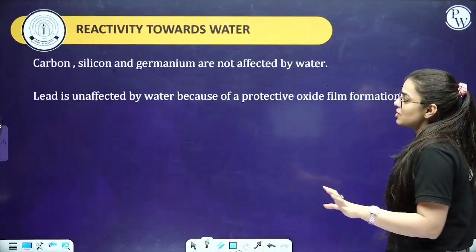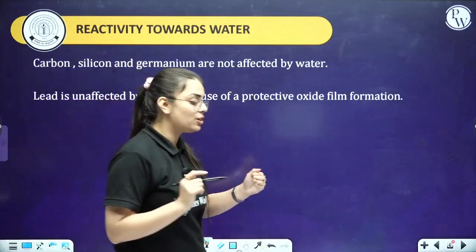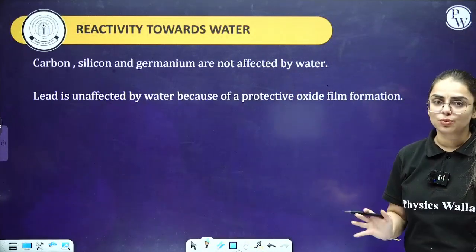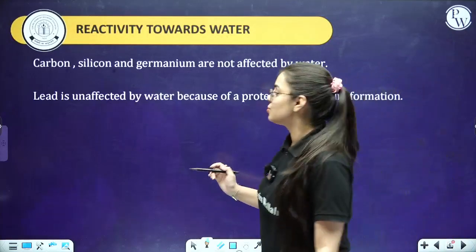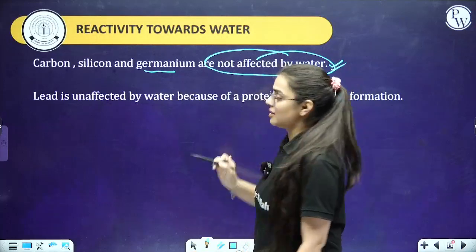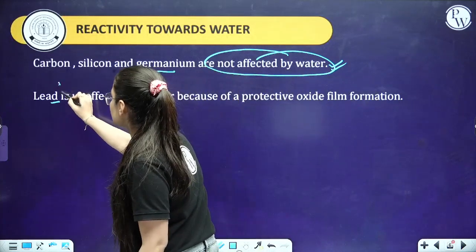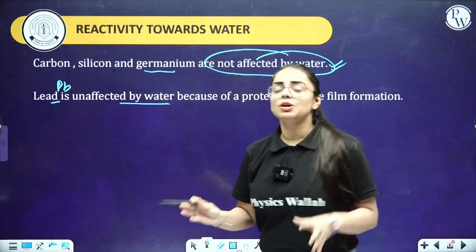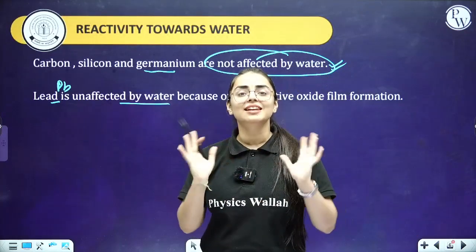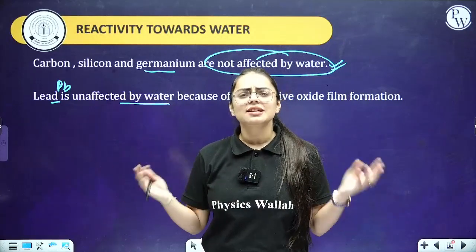It's very interesting students, let me tell you. In reactivity towards water, you should know that only and only tin is going to react with water and create its hydroxide. Rest everything is not going to do so. Why? See, carbon, silicon and germanium are not affected by water. Do remember that they are not affected by water. Coming to the next part, if I talk about lead, that is Pb, it is unaffected by water. Why? Because when Pb in general reacts with water, it is going to create an oxide layer. A film of oxide layer will be created on its top, hence it is unaffected by water.